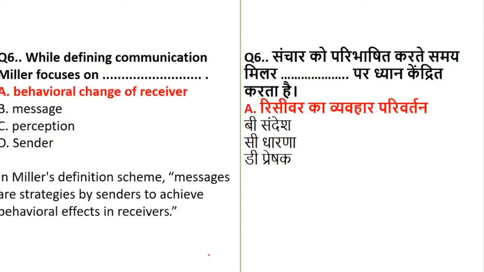Question number 6: while defining communication, Myler focuses on what? According to his definition, messages are strategies used by senders to achieve behavioral effects. So it is basically a behavioral change of receiver, a behavioral effect in the receiver, and that's how the right option is behavioral change of receiver. Is it clear? Amritesh, I hope yours also. Yes, it will be called horizontal communication. Okay?